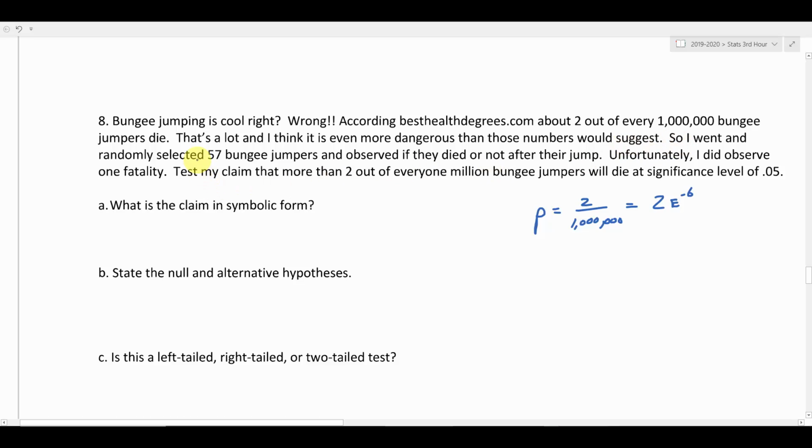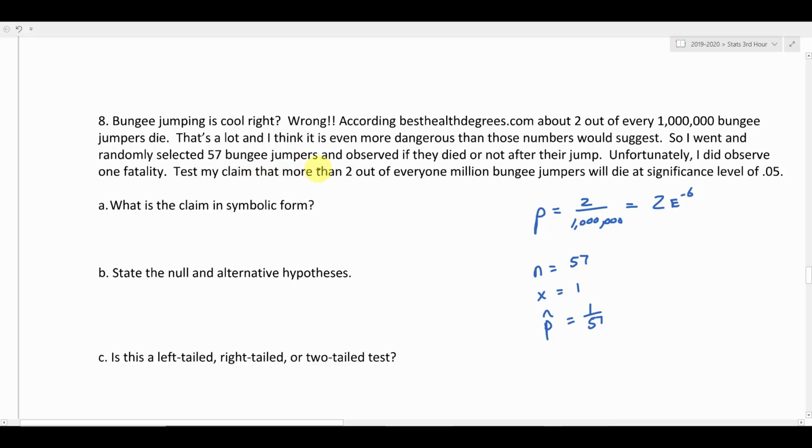So I went and randomly selected 57 bungee jumpers. So we've got a sample size of 57, and observed if they died or not after their jump. Unfortunately, I did observe one fatality. We don't want to consider a death a success, but what we're talking about is I observed 57 bungee jumpers and one person died. So that's 1 out of 57, a sample proportion, p hat.